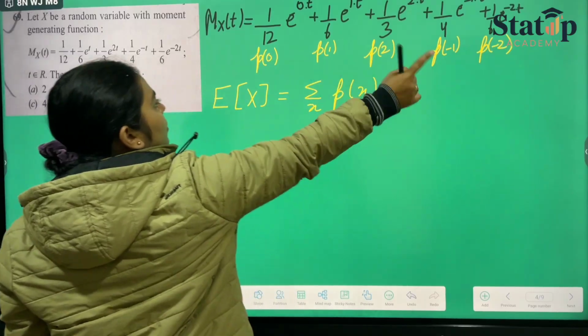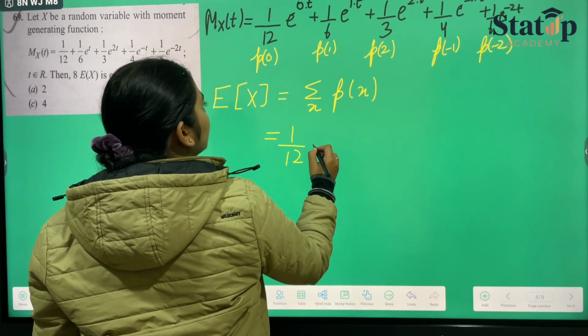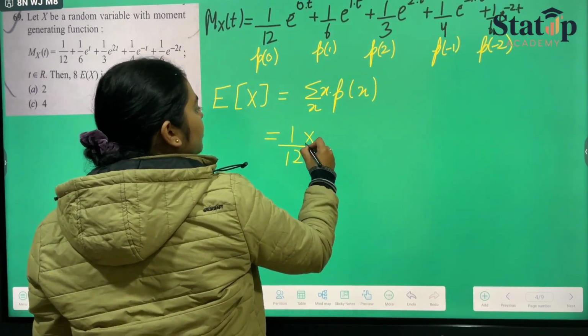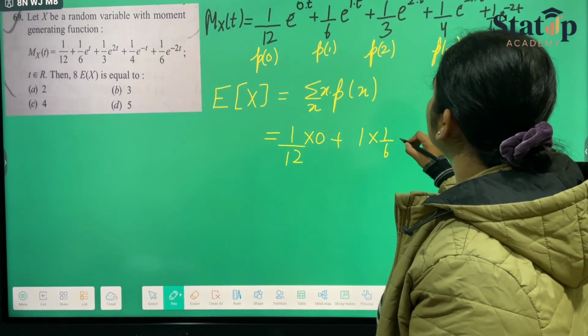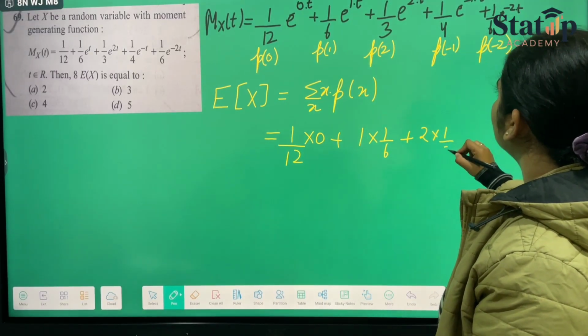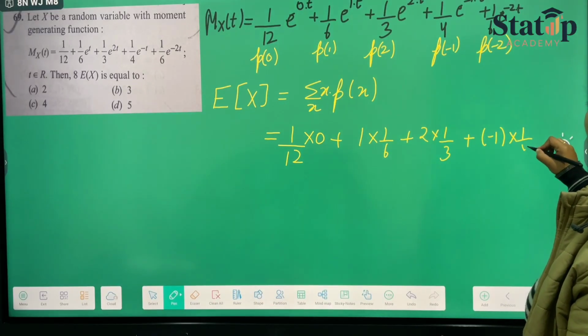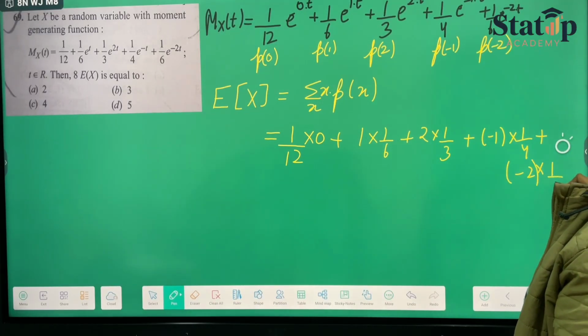summation over x into p(x). Now we have to sum all the probabilities. 1 by 12 into 0 plus 1 into 1 by 6 plus 2 into 1 by 3 plus minus 1 into 1 by 4 plus minus 2 into 1 by 6.